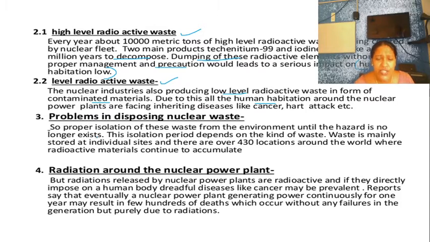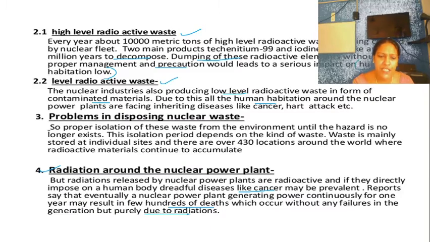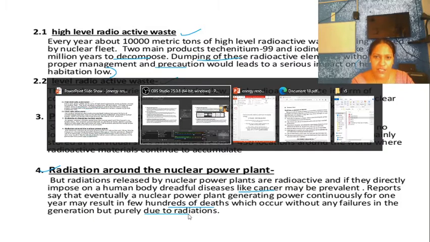Radiation around the nuclear plant is another problem that has been put forward, because it can cause cancer. There are a lot of radiations being emitted from this power plant. It can cause the death of hundreds. That is purely based on radiations. Remember it.